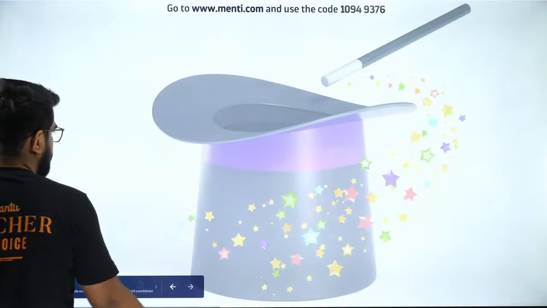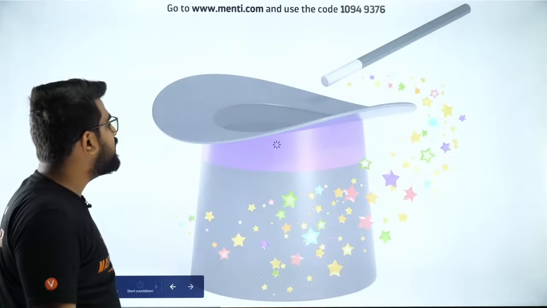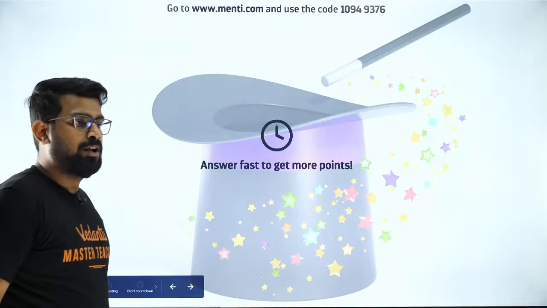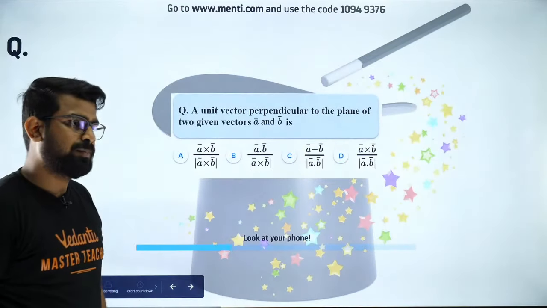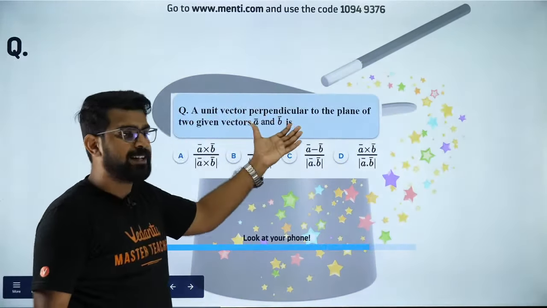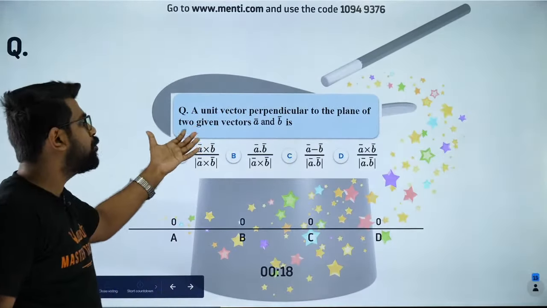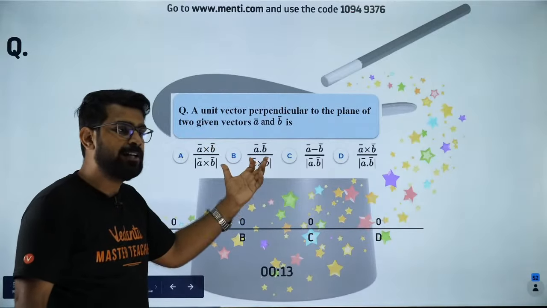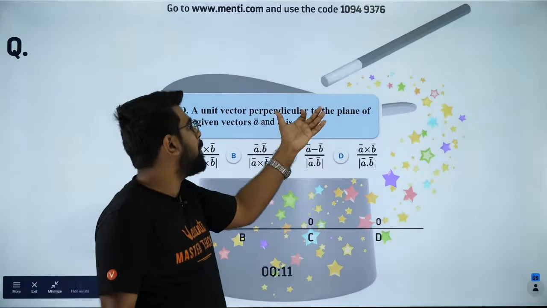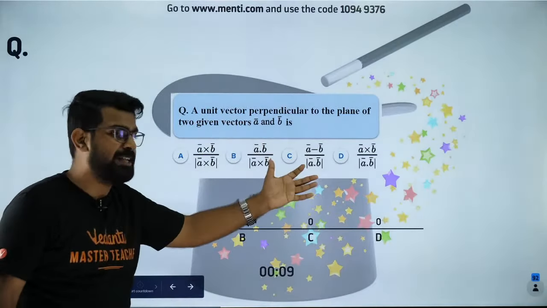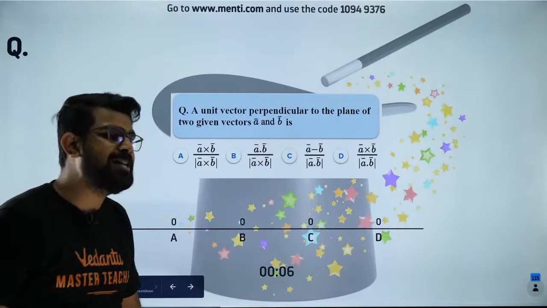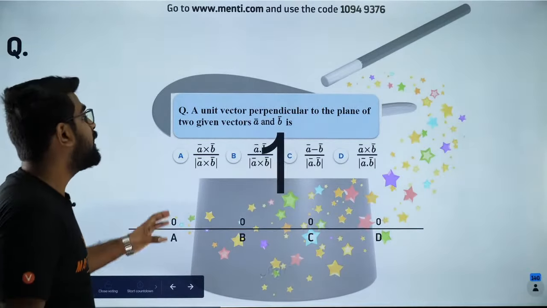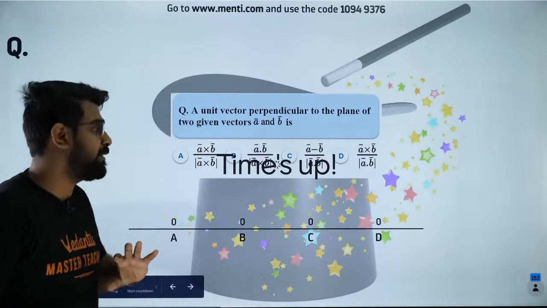Next one. The next question is the 23rd question, right on your screen. Please try to solve it. What is a unit vector which is perpendicular to the plane of two given vectors a and b? I want everybody to answer. Please try to do it, my dear students. All of you try to solve it. This also I taught you in the vector session.